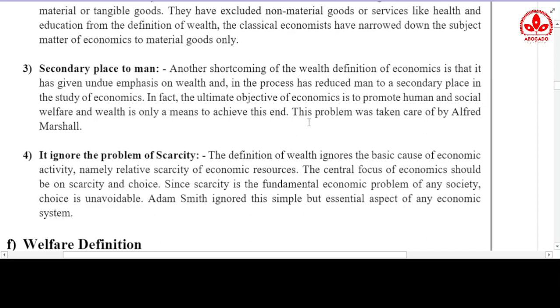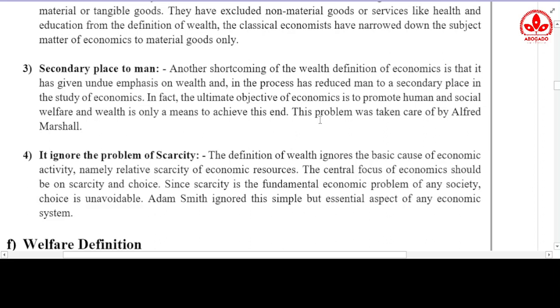Now the third criticism was that, see, whatever is being studied, that is being done by human beings for human beings. Whatever we do is done by human beings and for human beings. So whatever we are studying, be it economics, that must be beneficial to human beings.